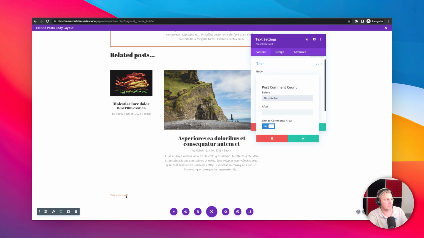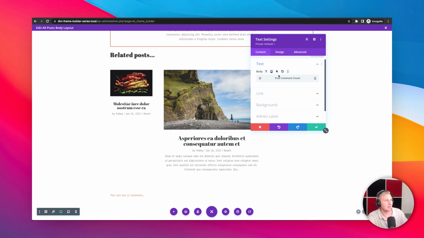and you kind of see how it starts typing there. I'm going to make a space. So it adds a space there, and then I'll need to add another space, comments. There you go. And you can link to the comments area. That's fine. And there we have that.